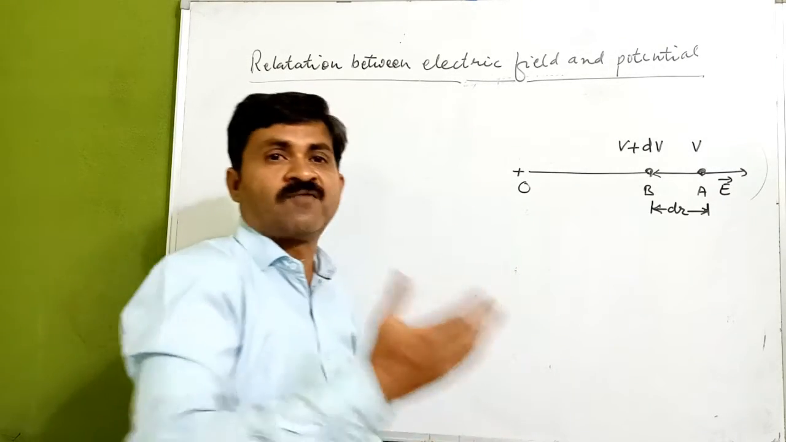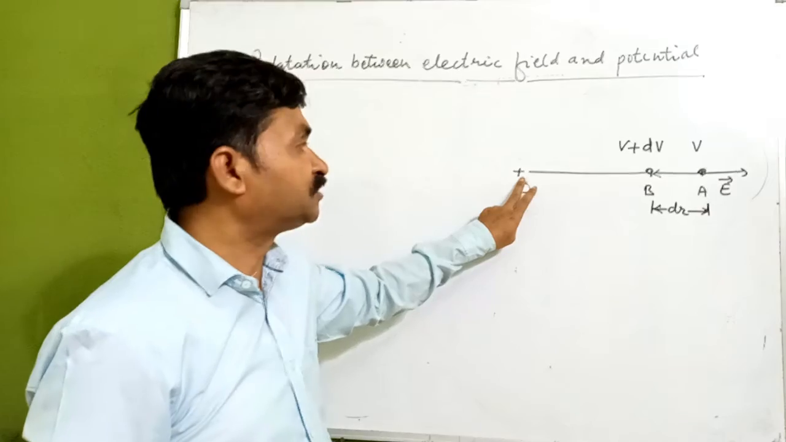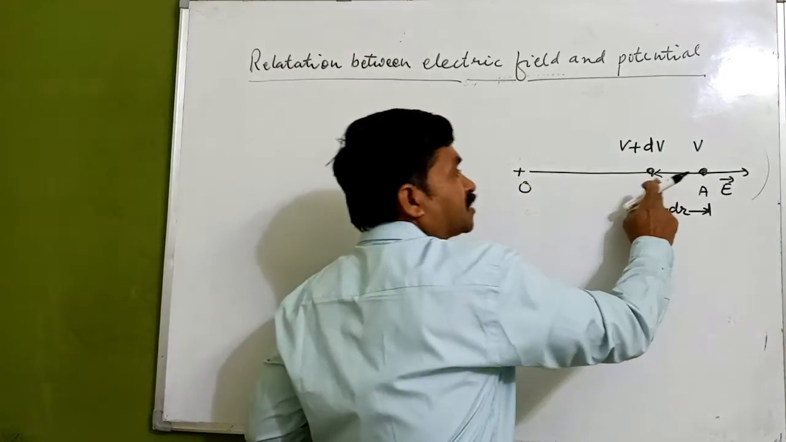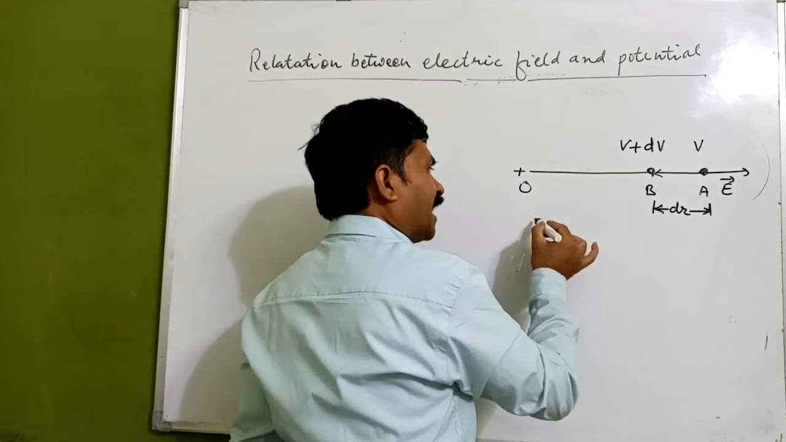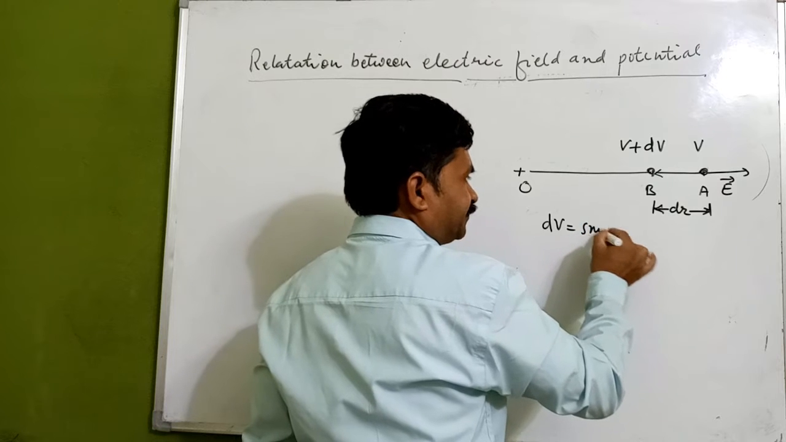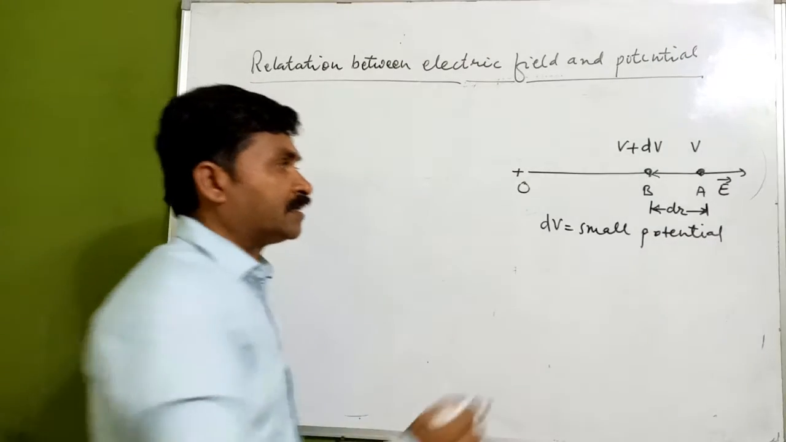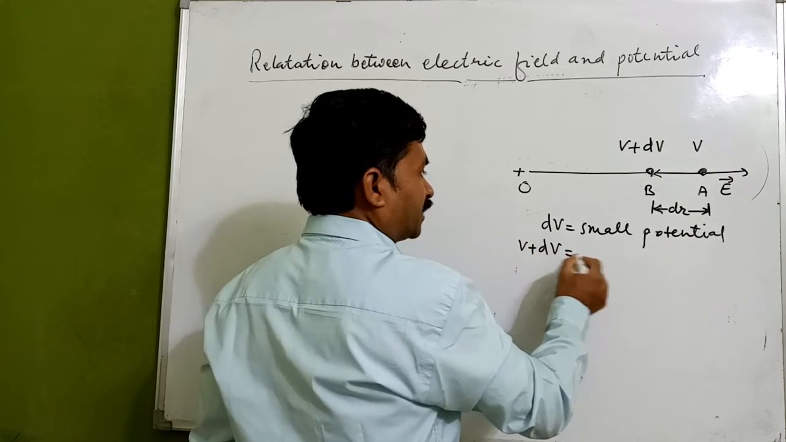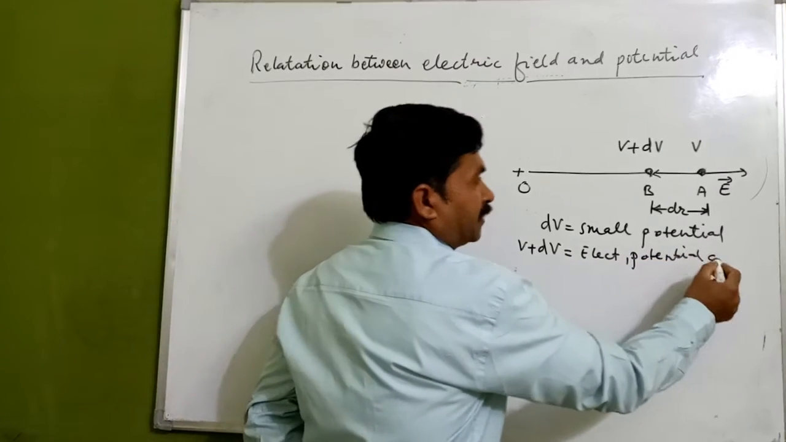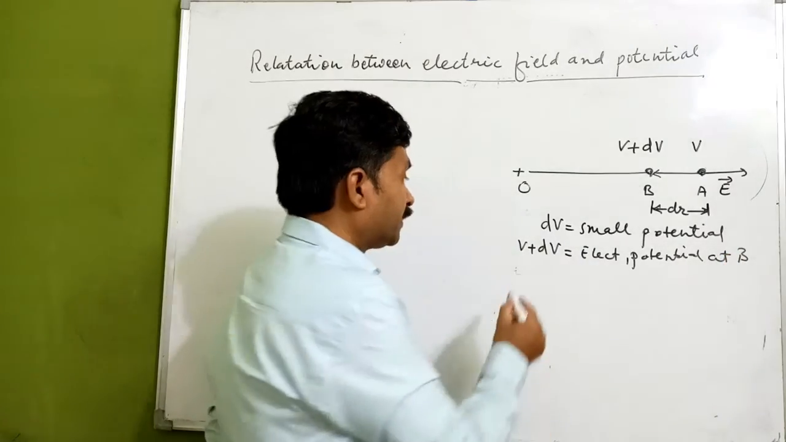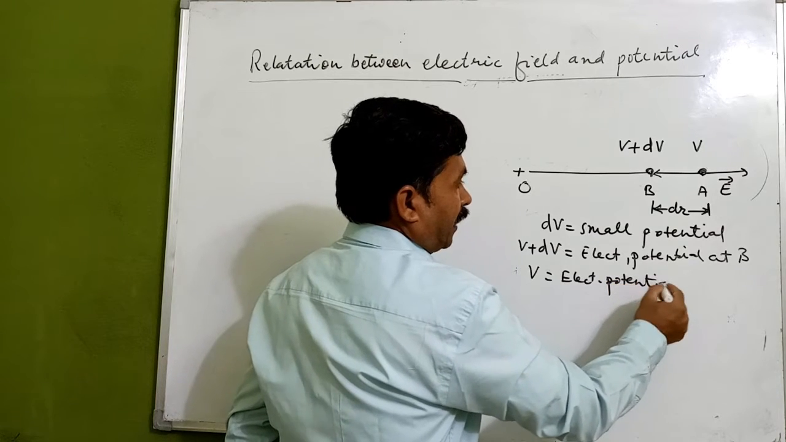Similarly, electric potential is the work done in bringing a unit charge. Now see here, we have taken a point positive charge over here. हमने एक positive charge यहाँ लिया है, इससे एक distance पे electric potential हमने define किया V plus dV. dV is a very small potential. V plus dV is the electric potential which we have taken here at B, and V is the electric potential which we have taken at A.